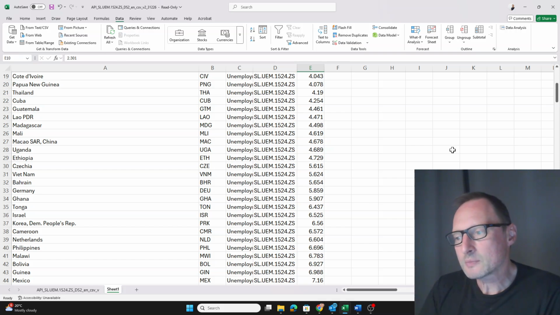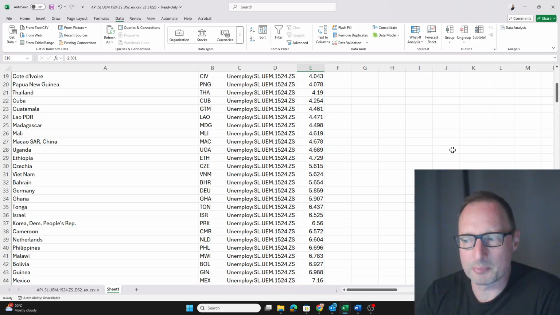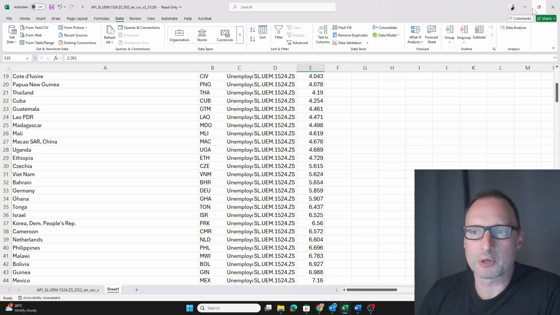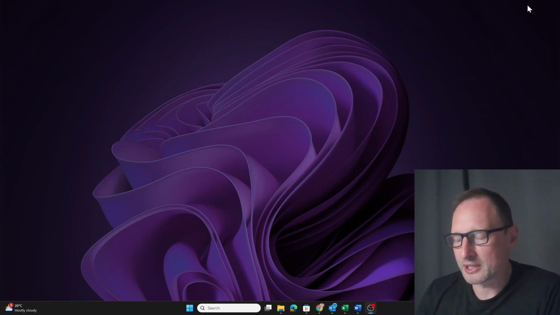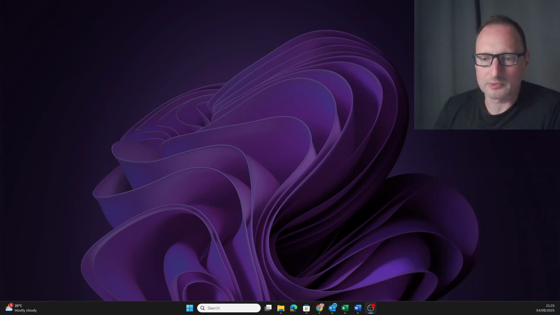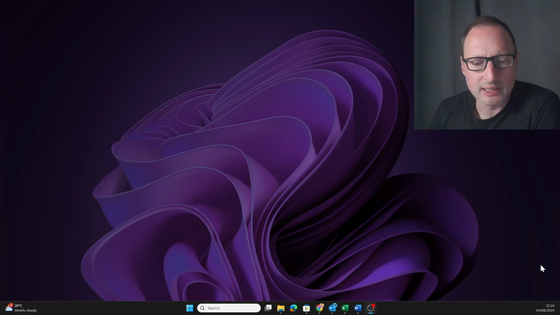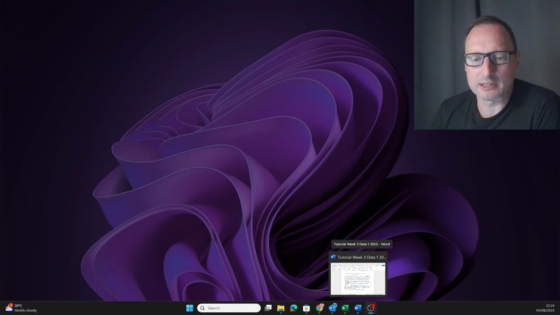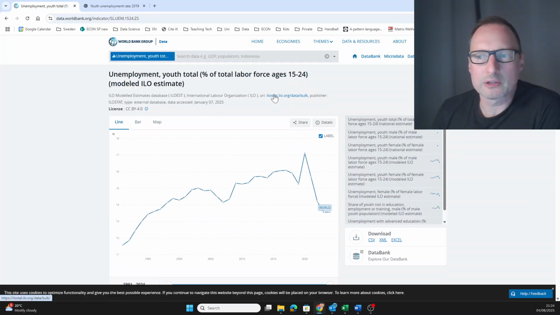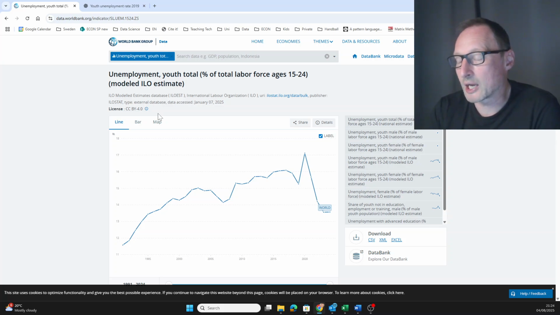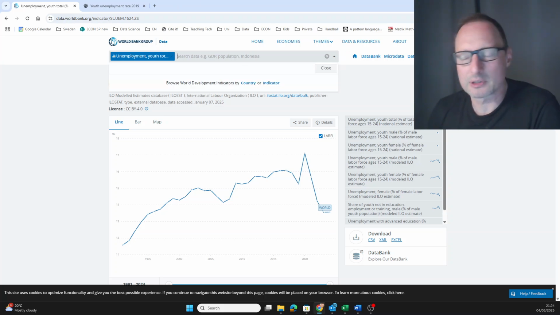Let's say we want to have a time series of unemployment rate, and let's say total unemployment rate, meaning unemployment rate for everyone in a country, for the UK and for France. The problem is not so much different here. Let's say we want to create a little time series plot for this. The World Bank gave us youth unemployment data, so surely we'll be able to find total unemployment rates as well, not only for youth. Let's see whether we can get that.